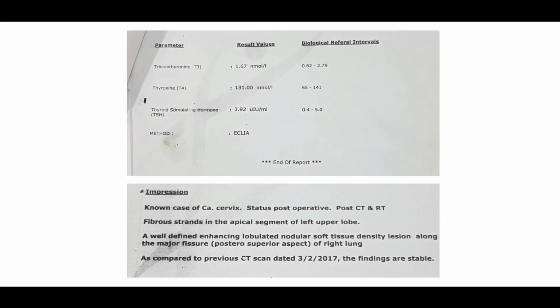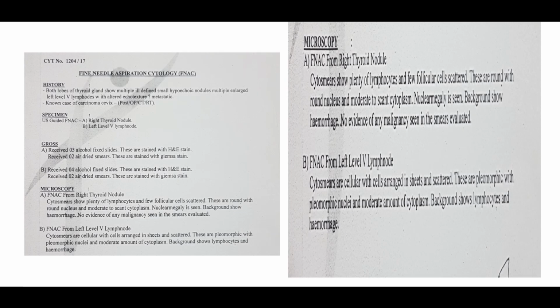And next slide. Yeah. This is also spread all over the body. She had a spread all over the body, including the cervix, uterus, abdomen and all. Next. You can see the report of FNAC of the thyroid. FNAC of the right thyroid nodule.